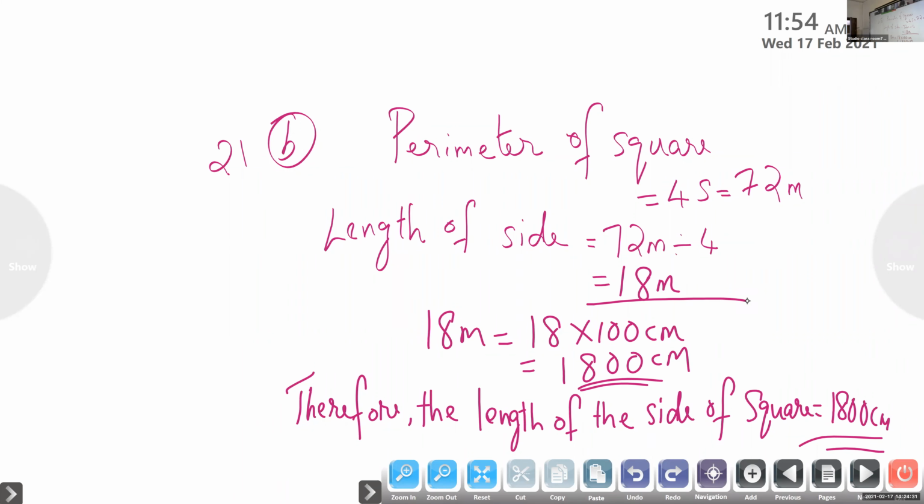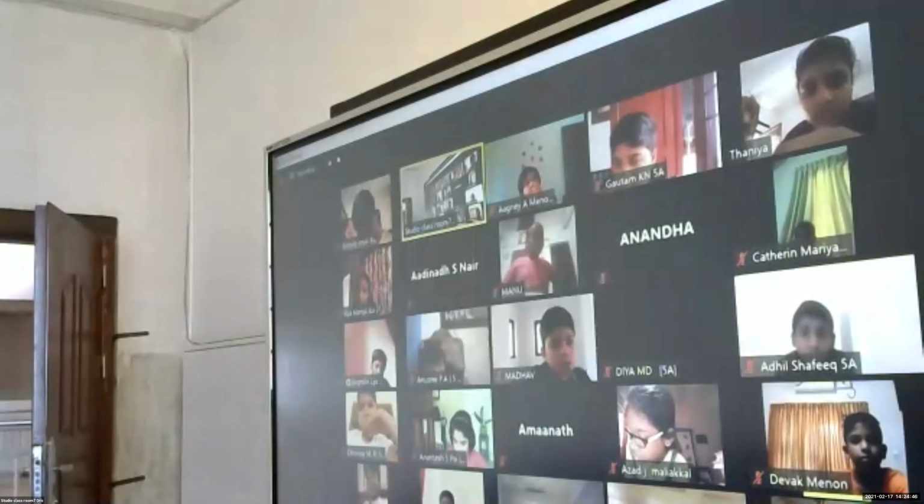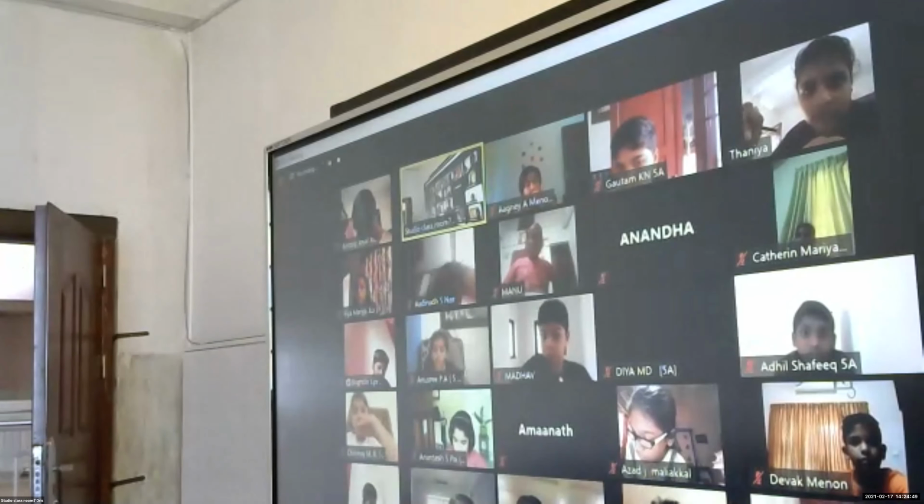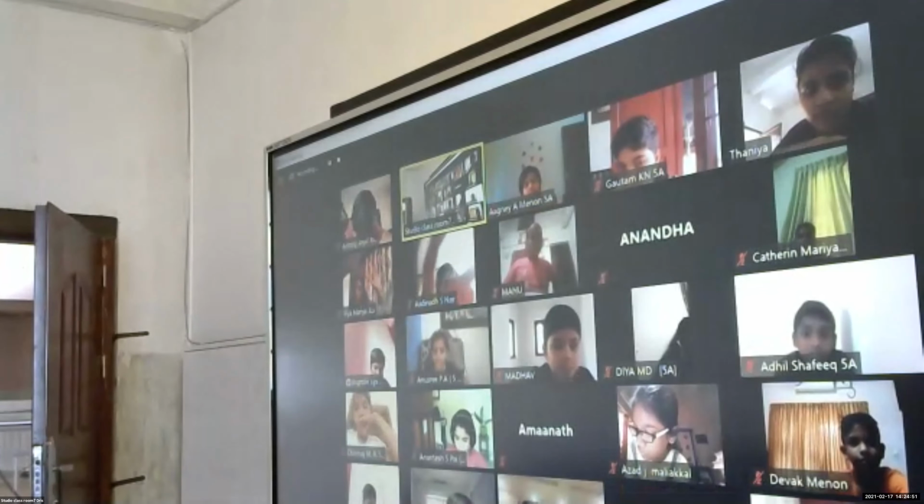But here the question says convert or give the answer in centimeter. That's why we are converting meter into centimeter by multiplying with 100. Therefore, the length of the side of the square is 1,800 centimeter.